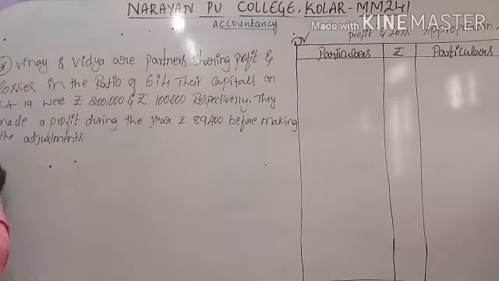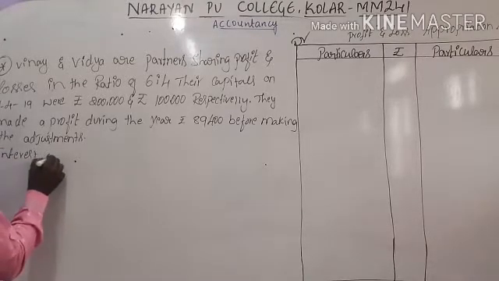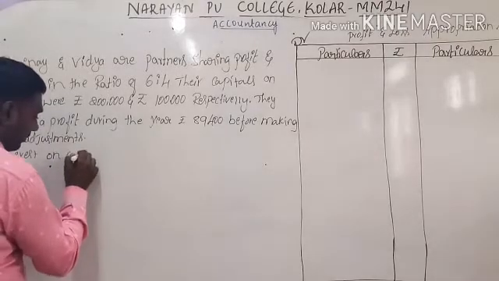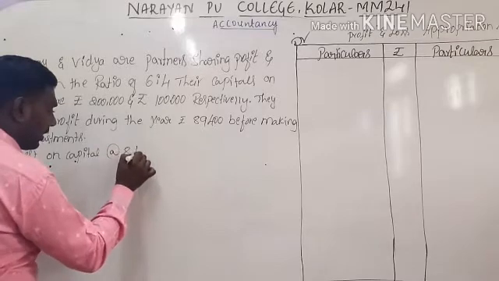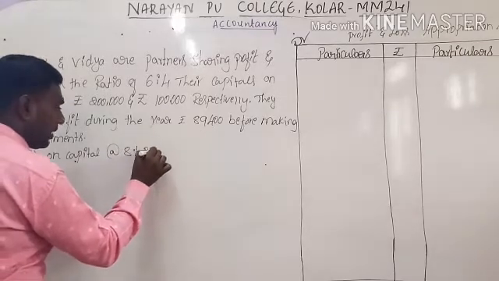Apart from that, adjustment A: interest on capital at 8% per annum.